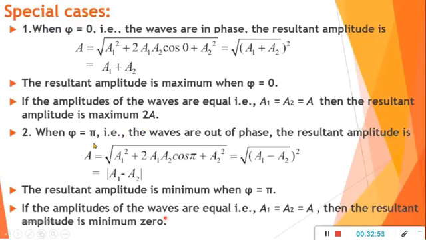When phi equals pi, that is, when the waves are out of phase, the resultant amplitude is minimum because cos pi is minus 1. So a1 minus a2 the whole square, we will get a1 minus a2. So if the amplitudes of the two waves are equal, that is a1 equals a2 equals a, then the resultant amplitude is minimum and it is 0.